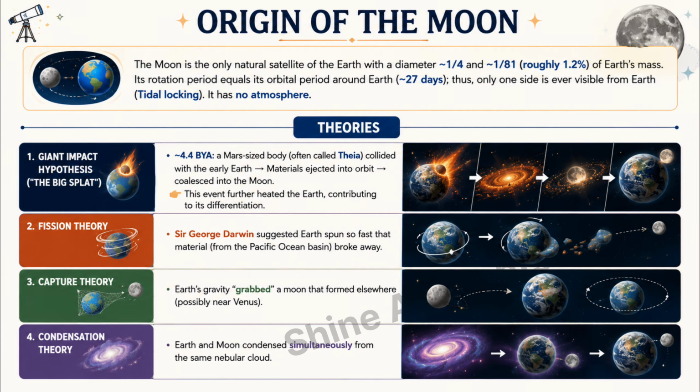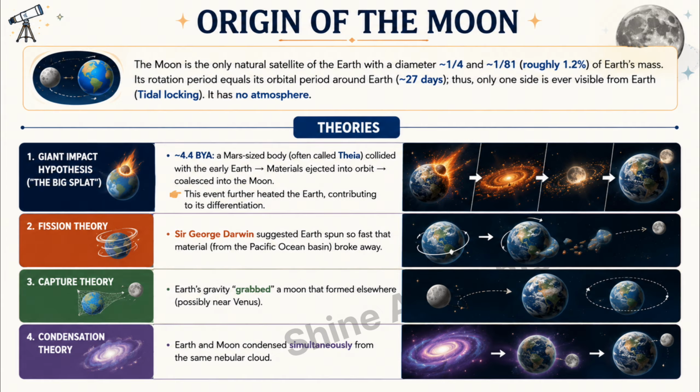Additional significance: this event further heated the Earth, contributing to its differentiation, the separation of Earth into layers, crust, mantle, core. This is the same big splash we covered in Earth Evolution chapter. 2. Fission theory. Propounded by Sir George Darwin. Concept: Earth spun so fast that material from the Pacific Ocean basin broke away and formed the Moon.